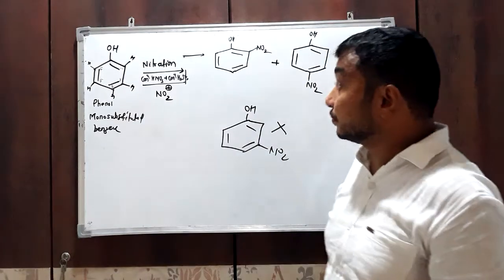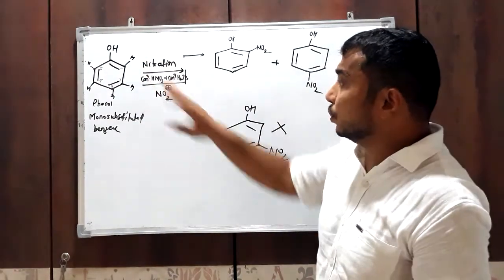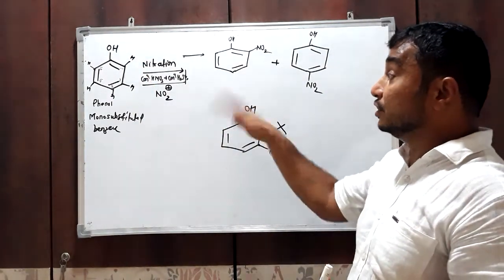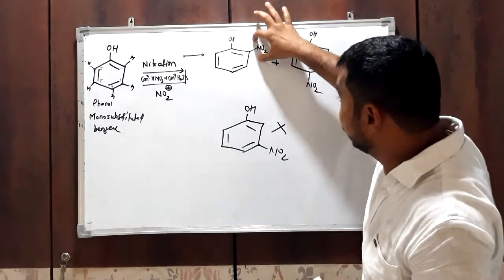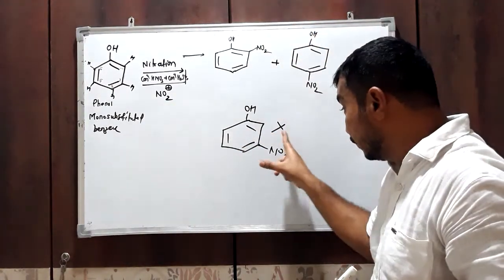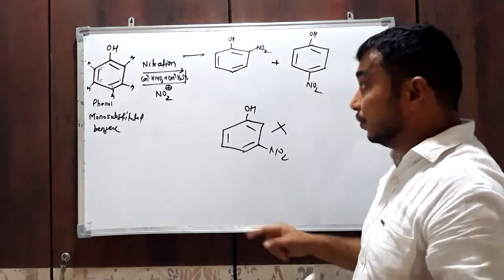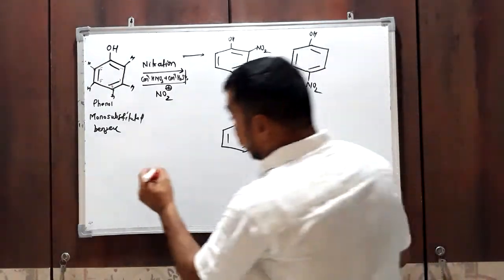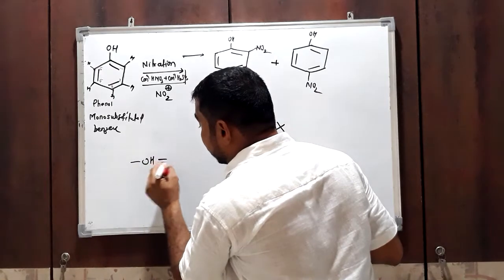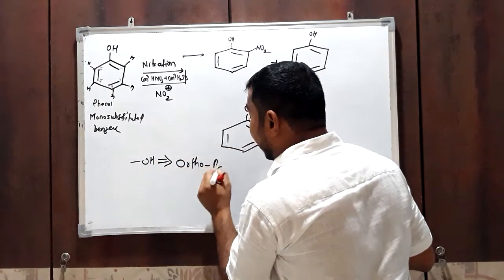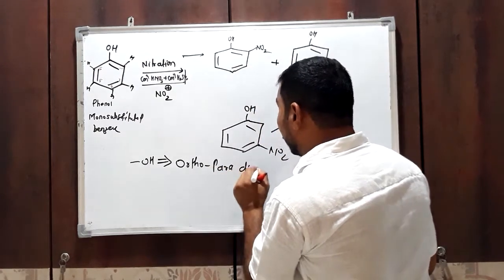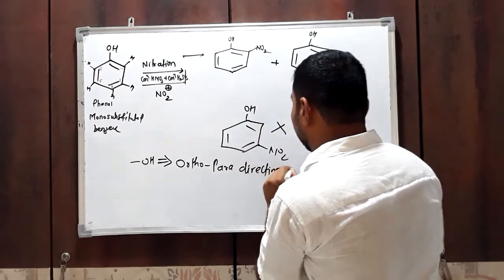Now this OH group provides instruction to this NO2+ to replace a hydrogen atom from the ortho and para positions and not from the meta position. Therefore this OH group is called an ortho para directing group.